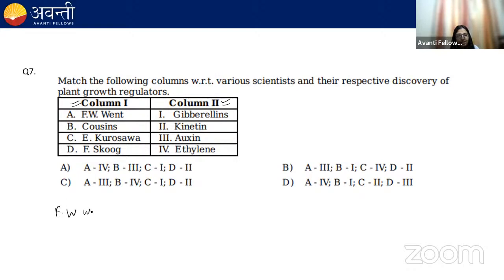So F. W. Went worked on auxin. Remember the agar block experiment?